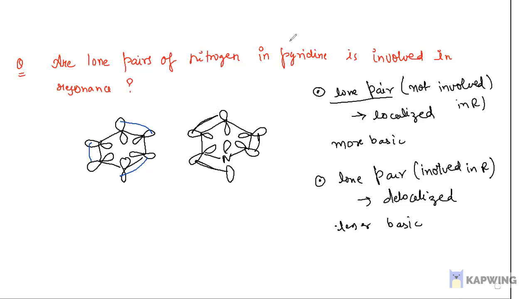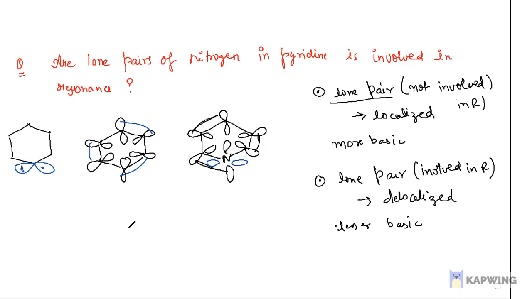But the orbital which has the lone pair is like this. Let me draw it so you get clarity. This is the plane of the ring, and the rest of the p orbitals are perpendicular to it, but the orbital which contains the lone pair is in the same plane.